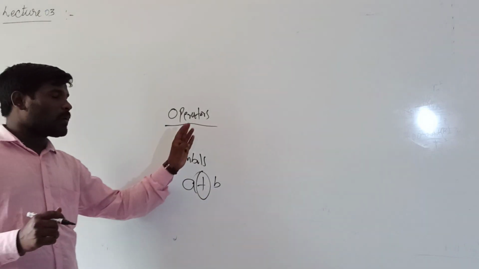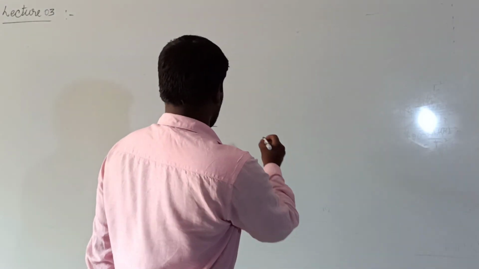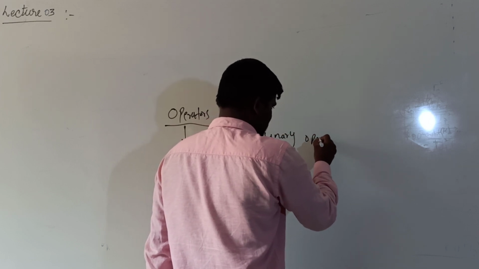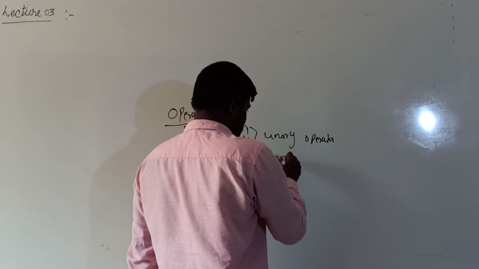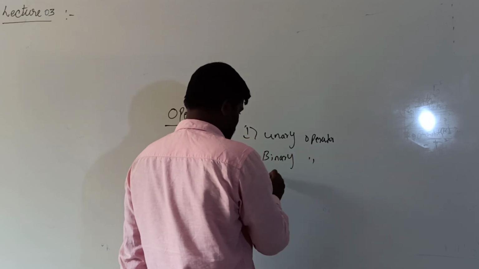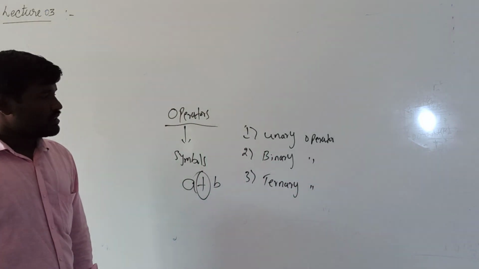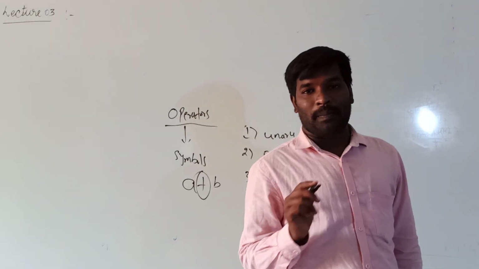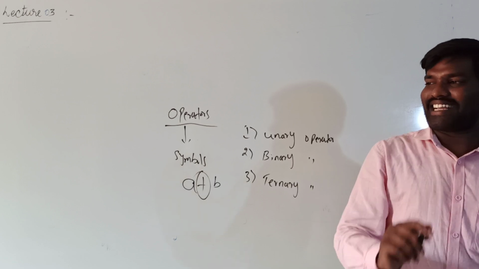Based on the operands, there are 3 types of operators. The first one is unary operator, the second one is binary operator, and the third one is ternary operator. Here unary means which operates only on a single operand, that is, it works only on a single character.